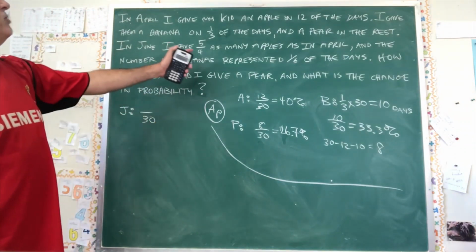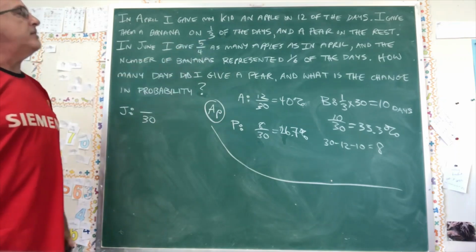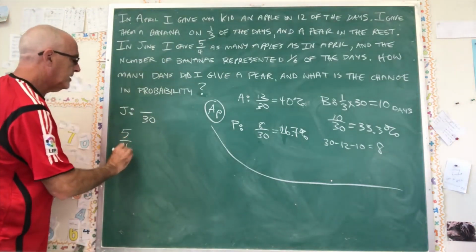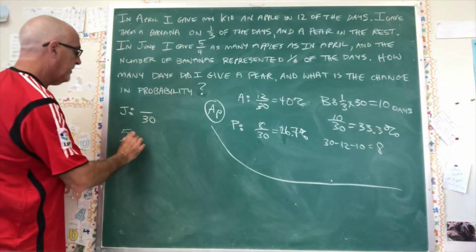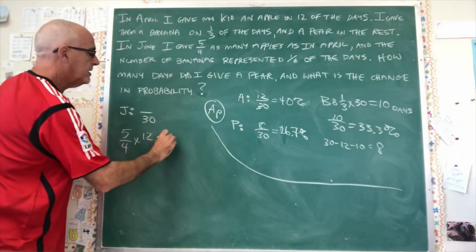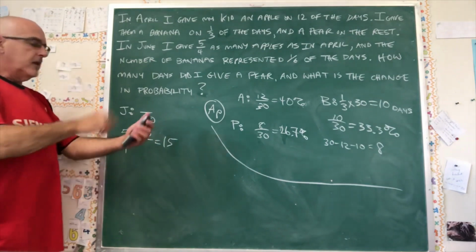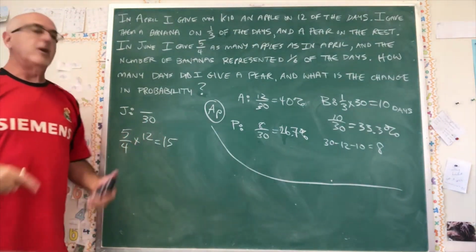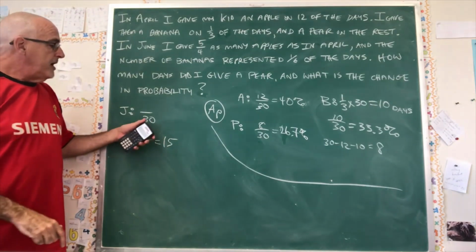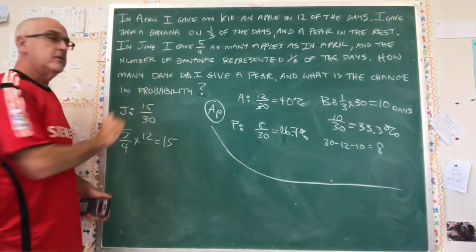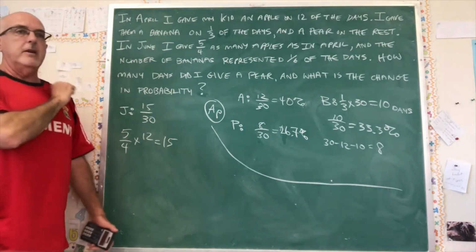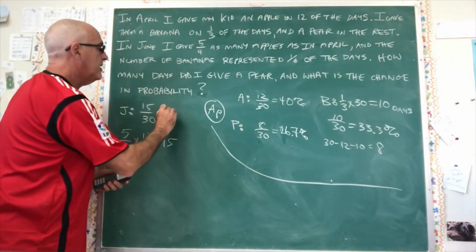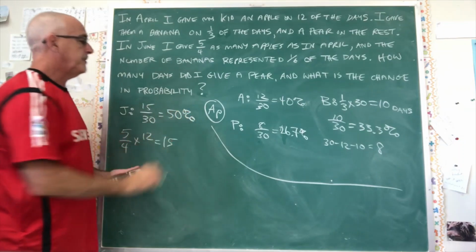In June, I gave 5/4 as many apples. Okay, so maybe it doesn't feel too easy. 5/4 times the number of apples in April, so 5/4 times 12. I know that's 15, but a lot of students would really need to do the calculation. But again, if you don't need to do the calculation like me, then you're tempted to just write a 15 here. And then you haven't justified it. So 5/4 times 12 is 15, has justified it. And 15 over 30 is a nice easy 50%.